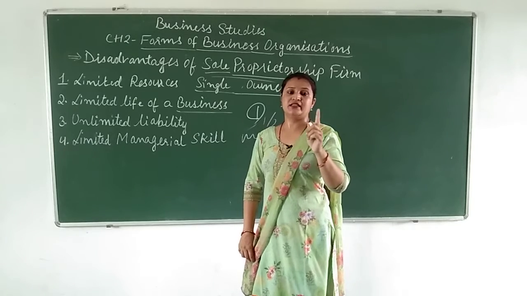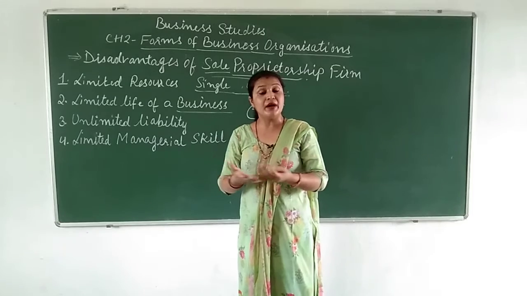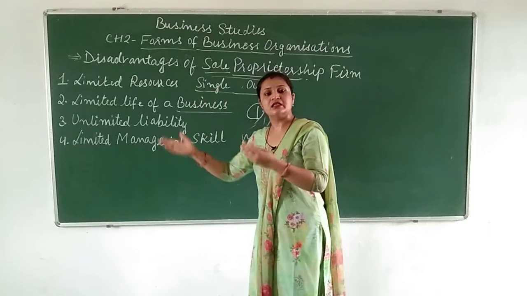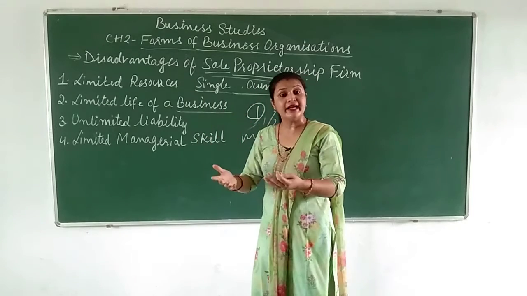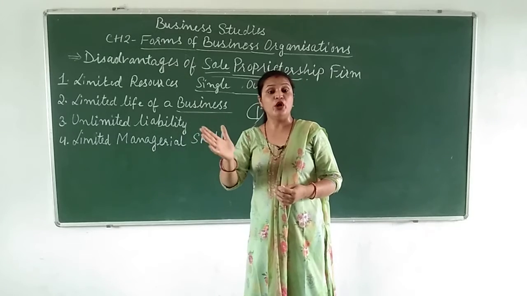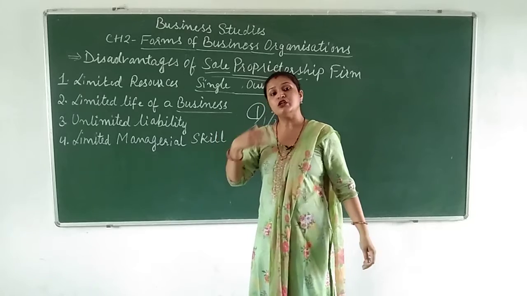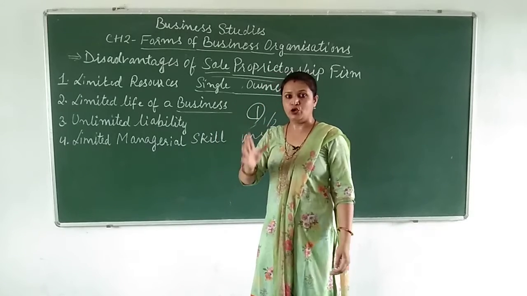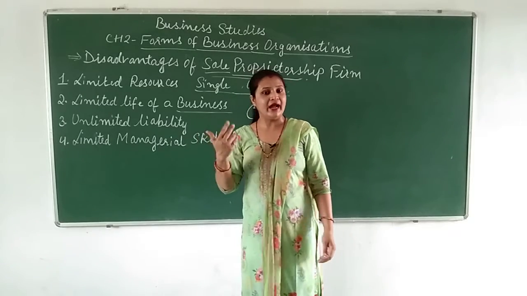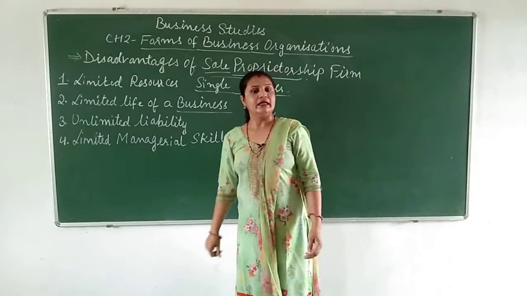about only one person. One person is handling the business, he is investing money. So from where will the money come? A person is having only a limited amount, so already he has invested. Now he is thinking that he will grow the business, he will increase it, he wants to develop something different for his business. So he wants funds, he wants money, so he will take a loan, he will take the money from the financiers, like that he will do. So that's why the liability will be unlimited.